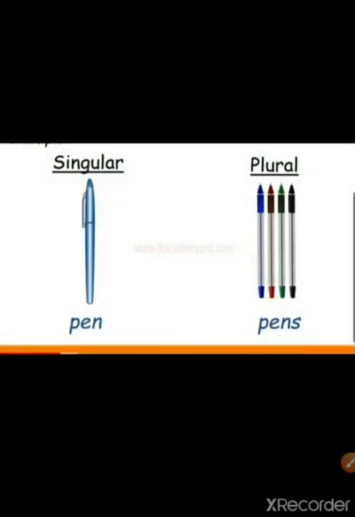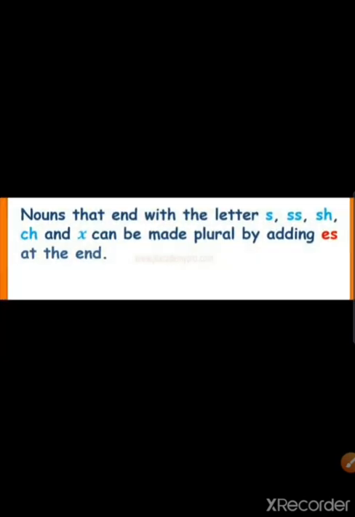One pen, many pens. Now there is another rule: the words which end with s, ss, sh, ch or x, we add es to them to make the plural form.